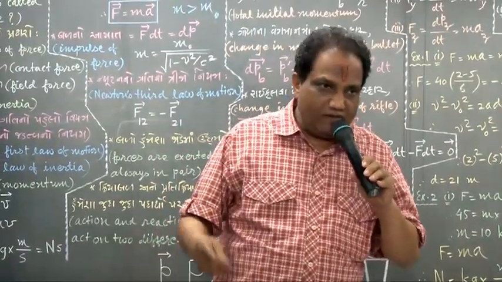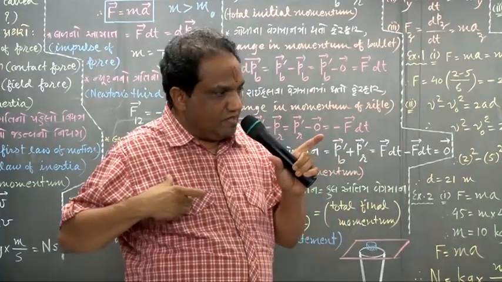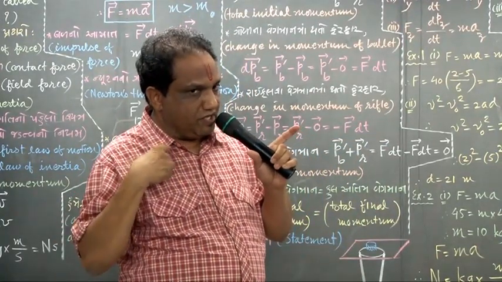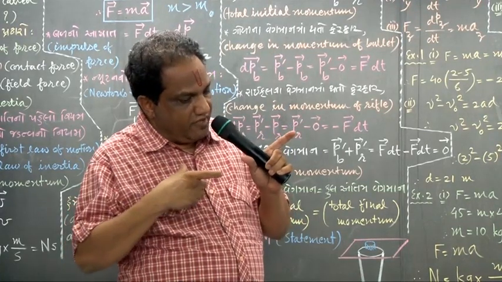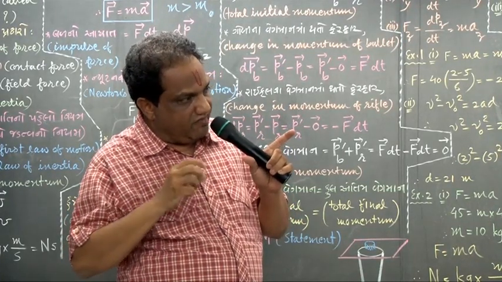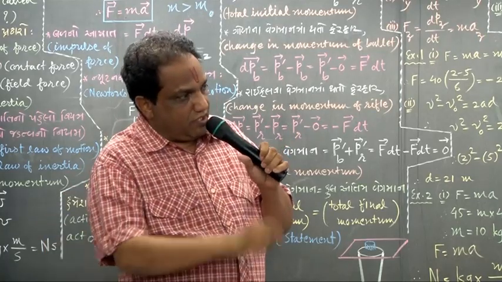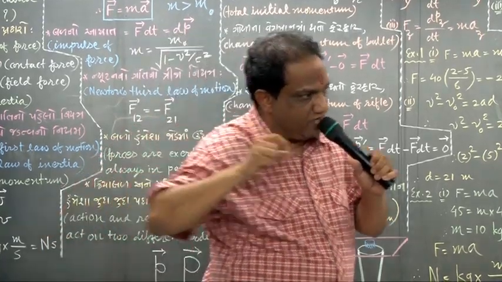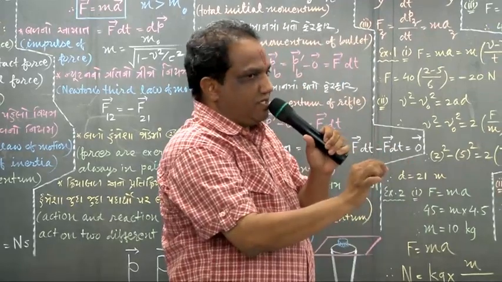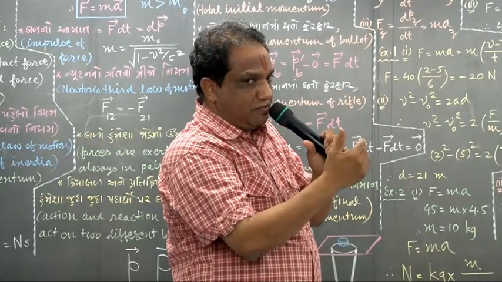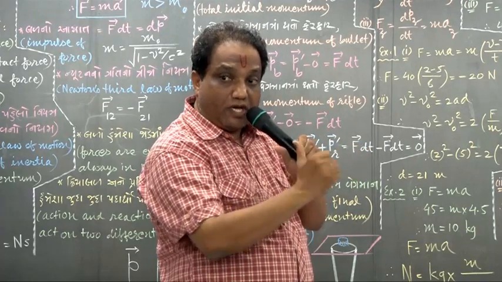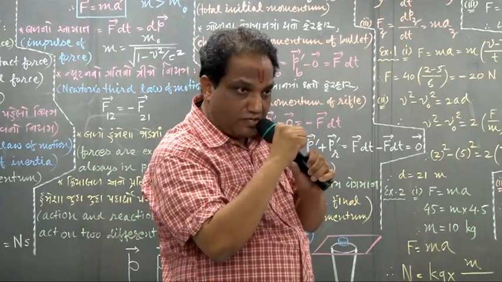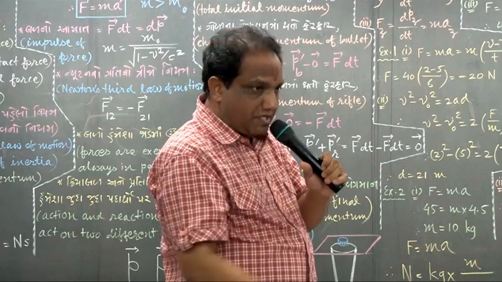Suppose we have a rifle, and we just support it on our shoulder. Okay? And then we apply the trigger and fire one bullet. So that bullet is fired in the forward direction. And while getting out of the nozzle, that bullet exerts an equal but opposite force on the gun, the machine gun, whatever it is, correct?